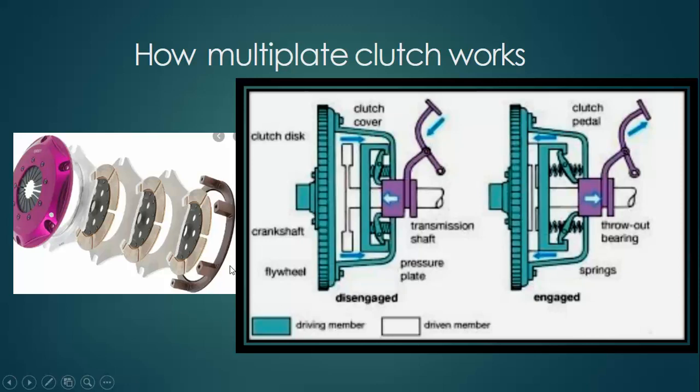These types of clutch plates are used in heavy vehicles, generally trucks, in which we have to bear heavy loads. The single plate clutch is generally used in automobiles like two-wheelers and